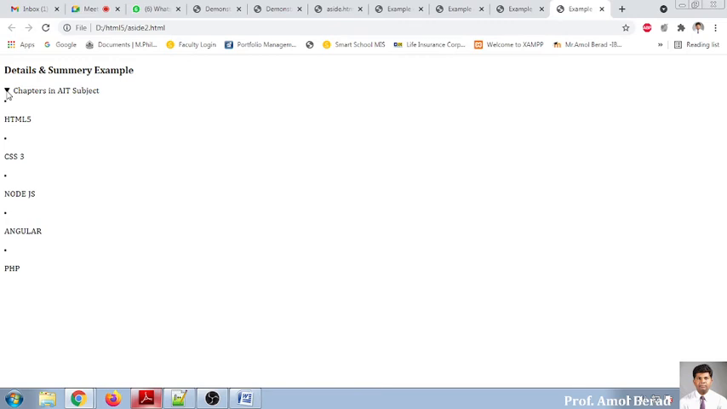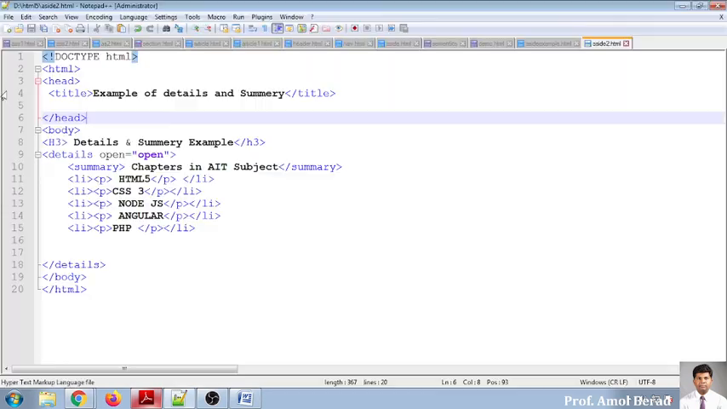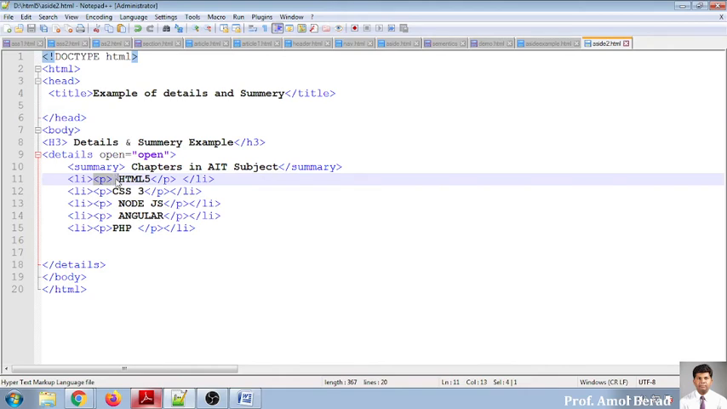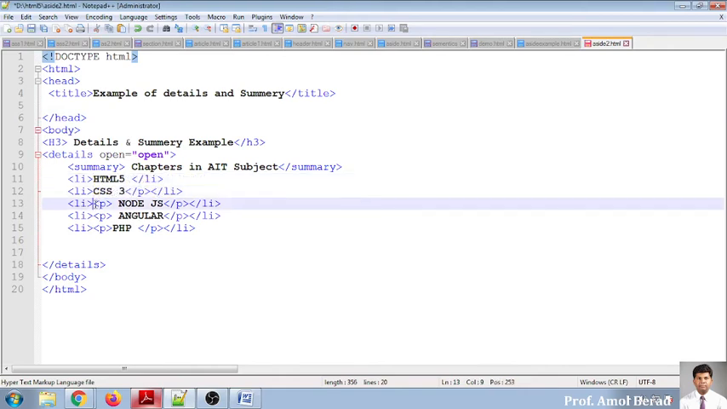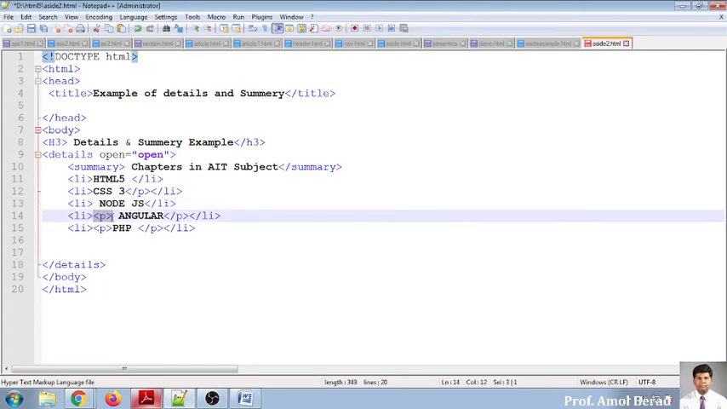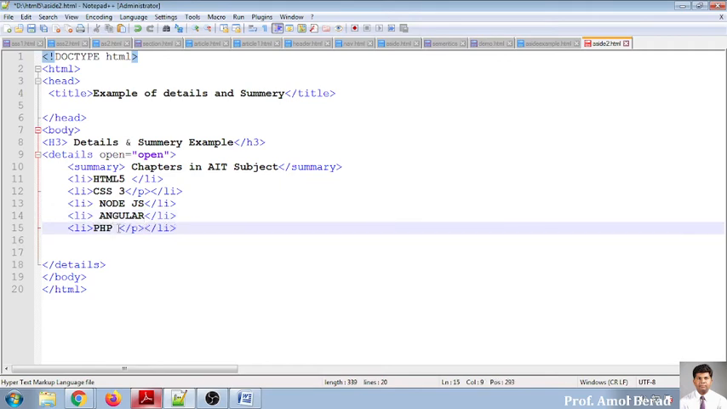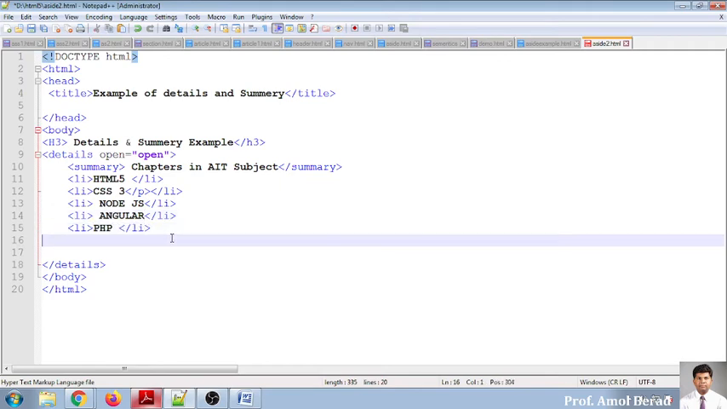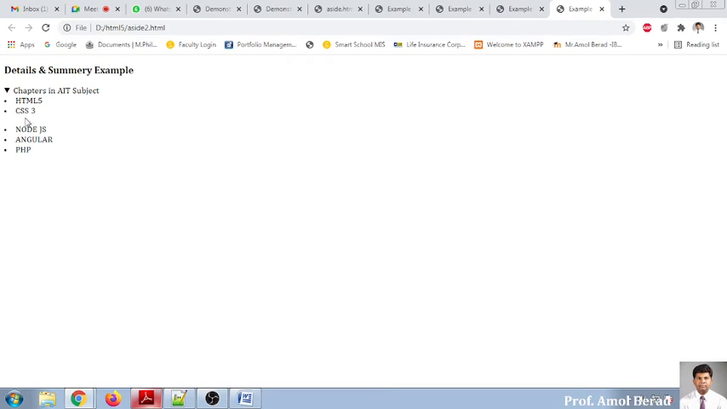So see, when I click like this, let it be P. I think there is no need for writing the P tag over there. So you can use an ordered list or an unordered list, whatsoever you want to use. I'm saving it. I'm refreshing it.